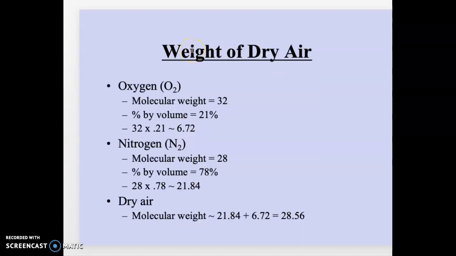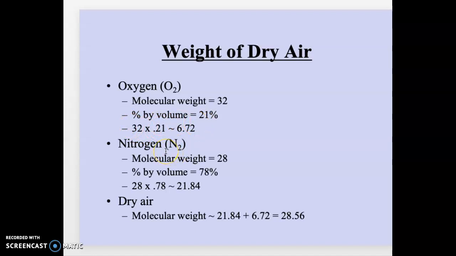For the weight of dry air, we can do this calculation. Oxygen has a molecular weight of 16 per oxygen atom, and oxygen doesn't generally like to float around by itself, so it works in pairs. That's what the O2 means. So 2 times 16 equals 32. Oxygen makes up 21% of the atmosphere, so 0.21 times 32 equals 6.72.